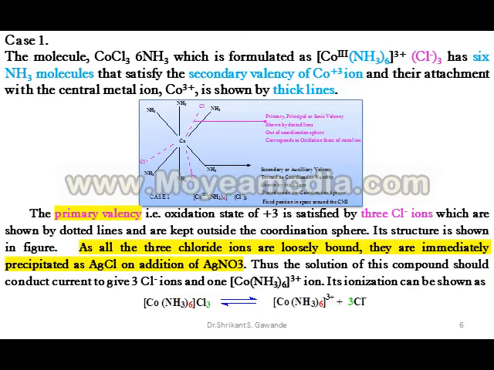Look here in the complex [Co(NH3)6]3+, which is highlighted in blue color. Here the coordination number of cobalt is 6, means 6 NH3 molecules, ligands, are attached to the cobalt. These 6 NH3 molecules satisfy the secondary valency, means coordination number, of the Co3+ ion, and their attachment with the central metal ion Co3+ is shown by thick lines.